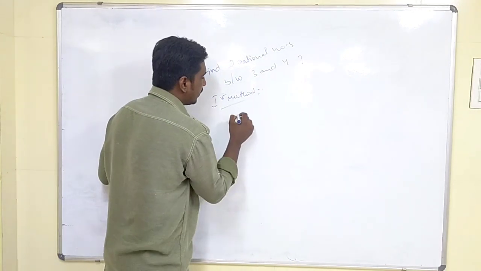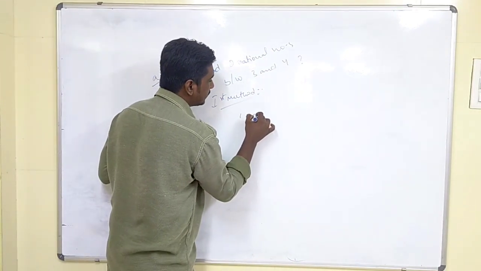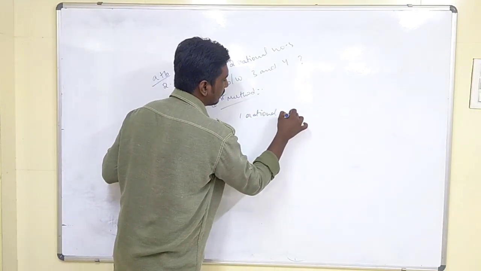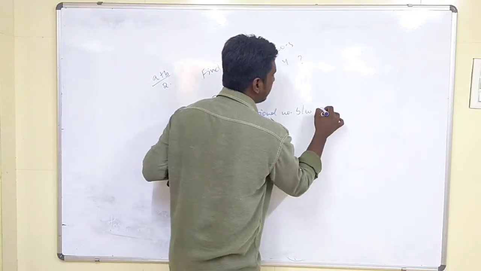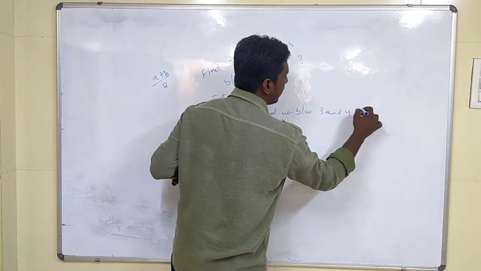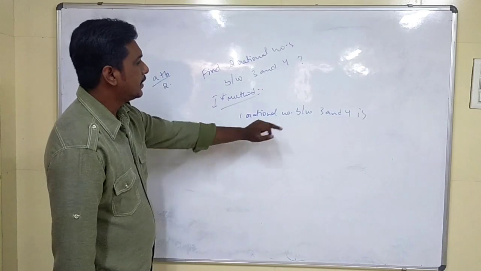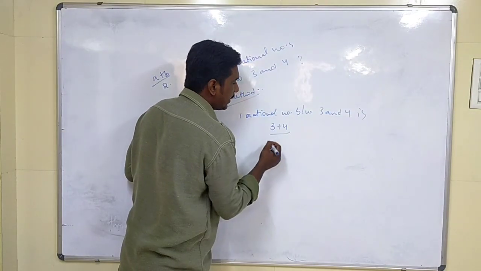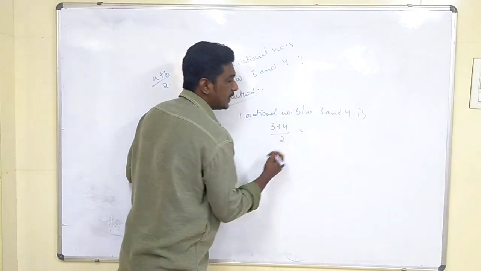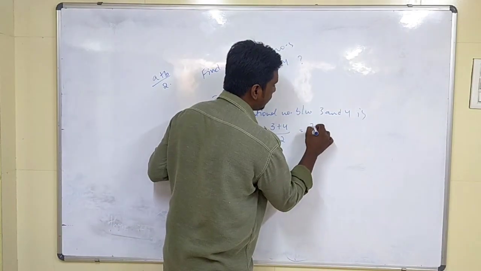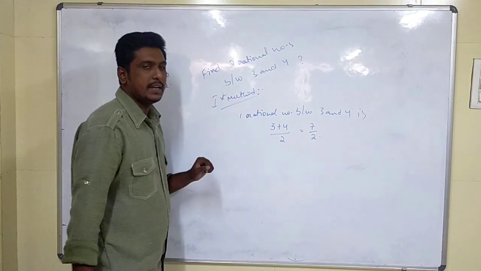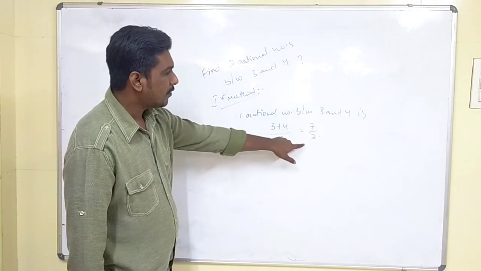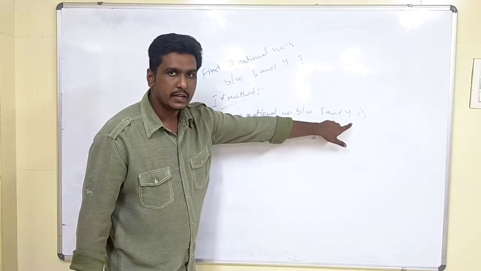So one rational number between 3 and 4: we simply find the average. 3 plus 4 by 2, and 3 plus 4 is 7, so 7 by 2. This is one rational number between 3 and 4.